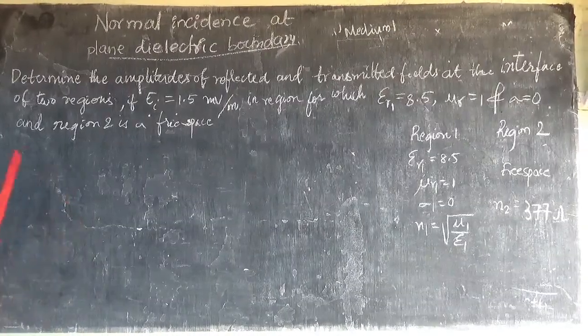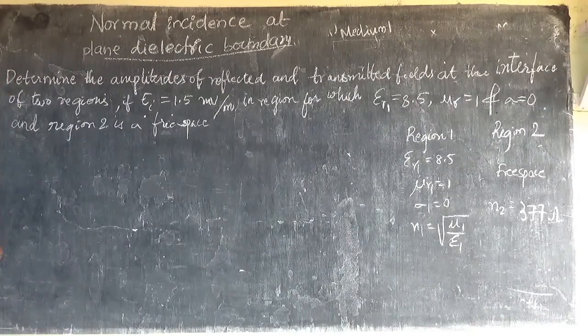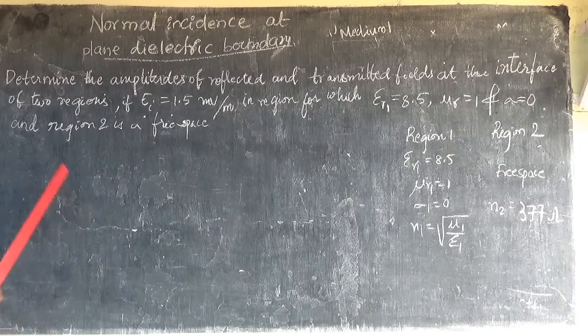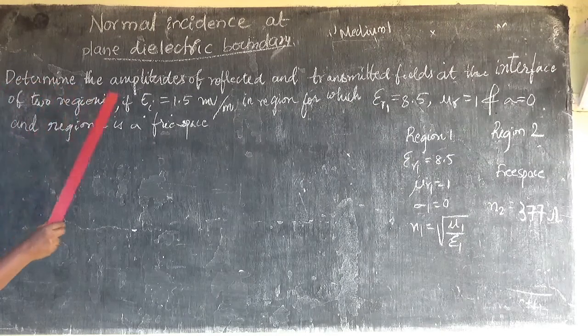So now we are going to do a problem on plane normal incidence at a plane dielectric boundary. I will read the problem and you follow my voice.